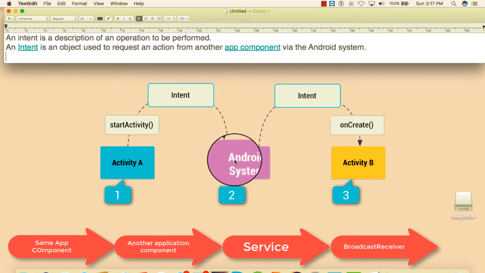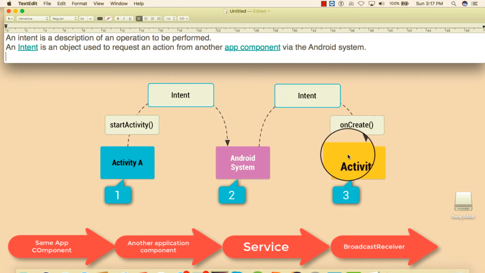It will move to the Android system, and the Android system will search for that particular invocation, which activity, which service, or which broadcast you want to invoke. Based on this, it will call that particular activity, and the activity will start, or a service will start, or a broadcast receiver will start. It's so simple, my friend, because we are learning Android, and Android means we use Java here. So it's very simple to create Android objects and call the simple methods.